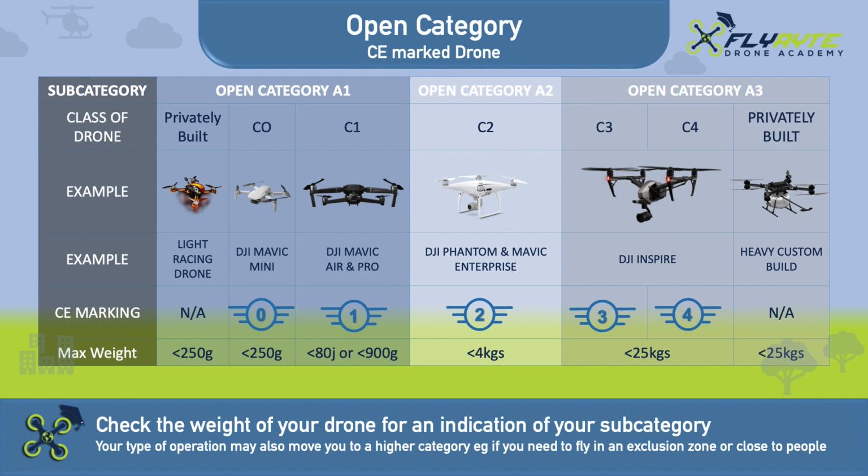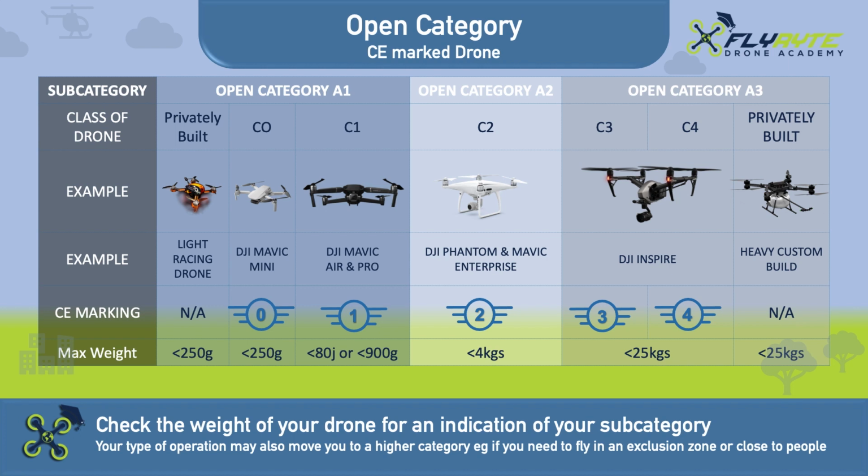The second subcategory is Open Category A2. If you have a C2 drone weighing less than 4 kilograms, you may operate in the Open A2 category. An example would be the DJI Phantom or Mavic Enterprise. The third subcategory is the Open Category A3. If you have a C3 or C4 drone weighing less than 25 kilograms, you may operate in the Open A3 category. An example would be the DJI Inspire or Matrice series of drone.